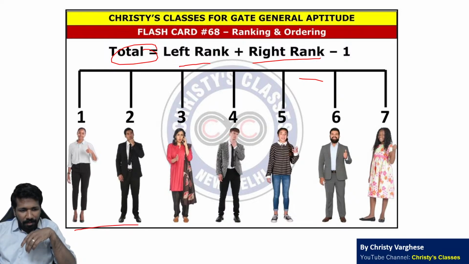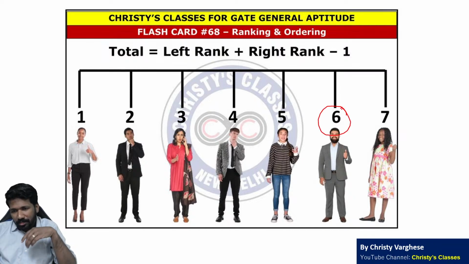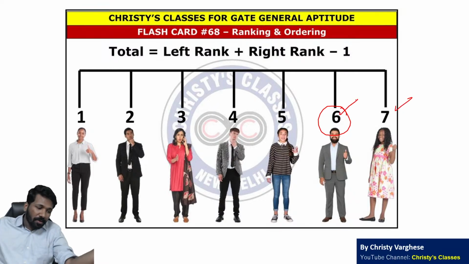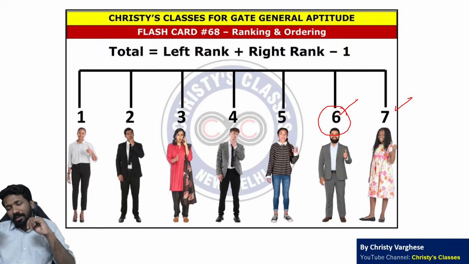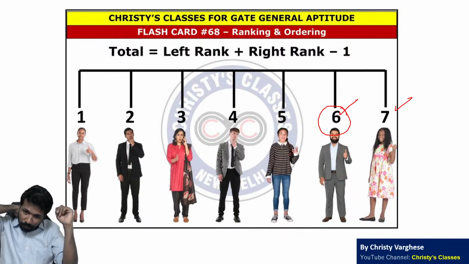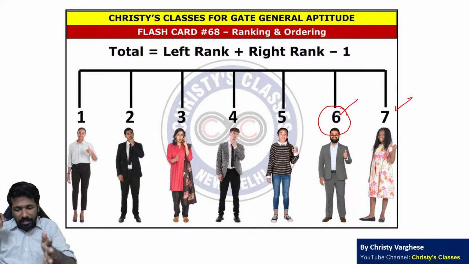If there are 7 people, the left rank of this person is 6. From the left he is 6. What is his right rank? Here you can count it and say his right rank is 2. But if there are many people, say 20 people, it is difficult. Or 55 people, how will you say? If a person is standing 6th from the left, what is his rank from the right?